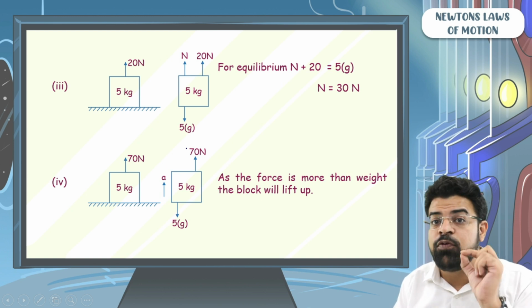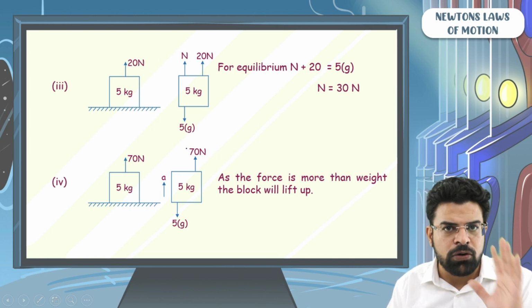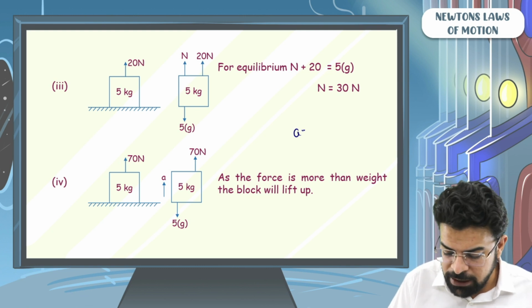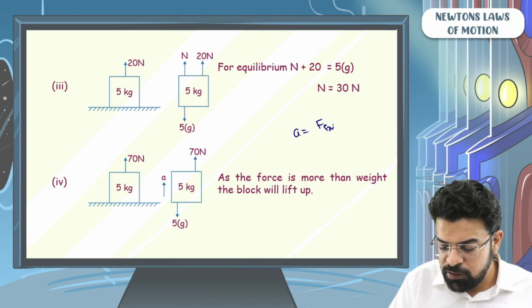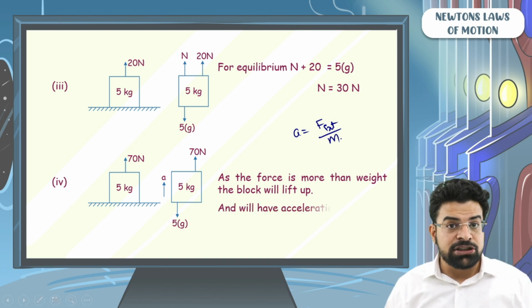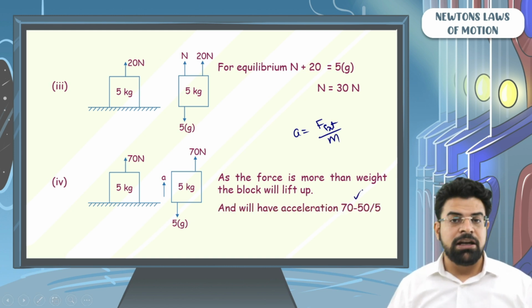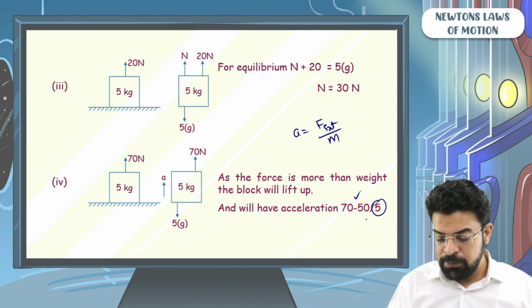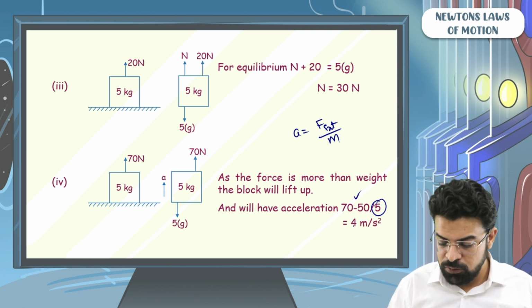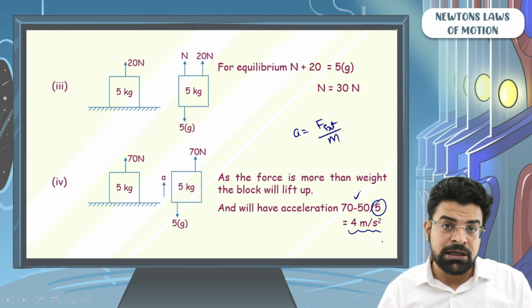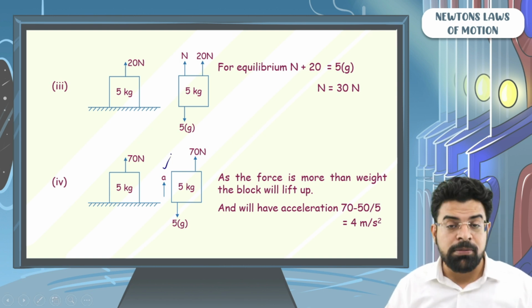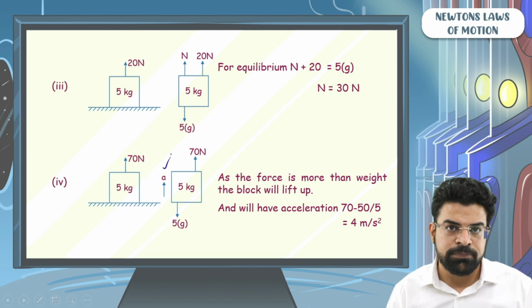From acceleration equals net external force by mass, the acceleration is (70 minus 50) divided by 5, which equals 4 meter per second square. Hence, the acceleration of the block will be upward, 4 meter per second square.